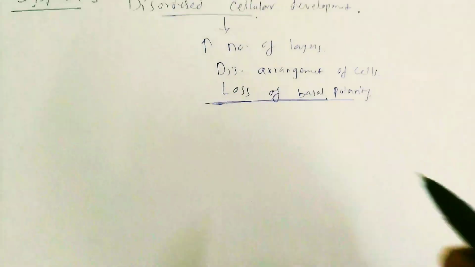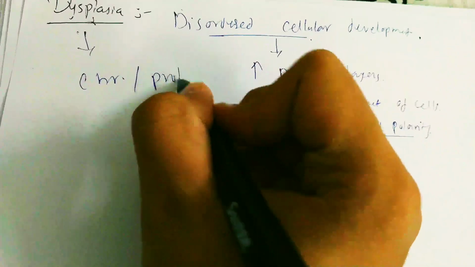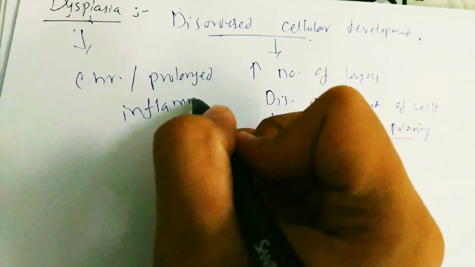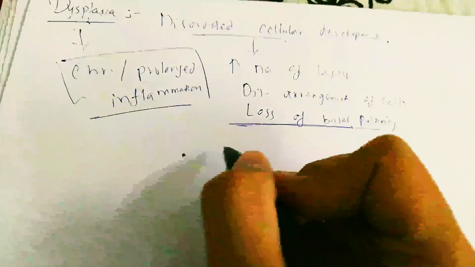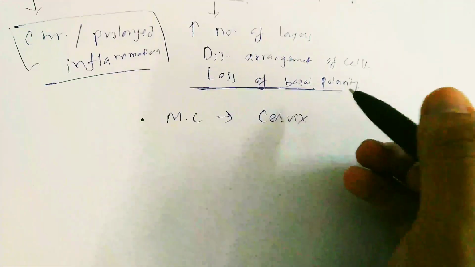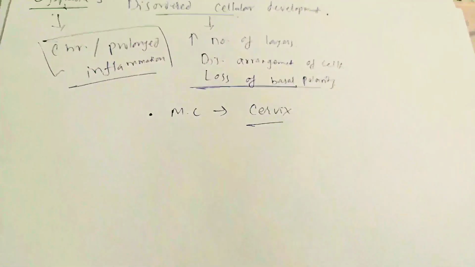Dysplasia is generally due to chronic or prolonged inflammation. For example, it is most commonly seen in the cervix. So these are all the cell adaptations.